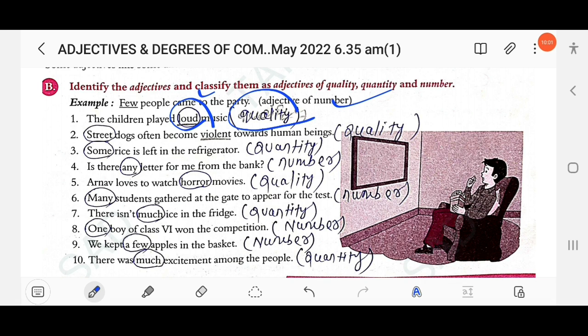Then next, street dogs often become violent towards human beings. So here, violent and street. Both are qualitative adjectives. So here you have to mention adjectives of quality.